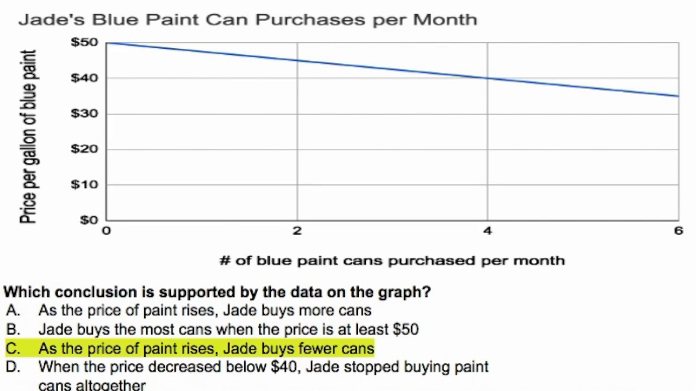So what about B? Well, when the price is $50 right here, how many cans does she buy? Well, looks like this corresponds to 0. So she buys 0 at 50 bucks. So B is out. Now, what about D? Why is D wrong? Well, when the price dipped below $40, she doesn't stop buying cans, right? She only stopped buying when it got up to 50. At 40 and below, she's buying even more. So that would leave us with C, and that is the right answer.